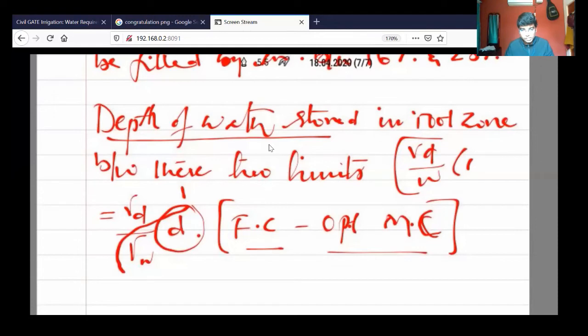So now in today's class, we have two formulas. One is depth of water required and depth of water stored. So these two formulas are different. So don't get confused and don't mix up the things.